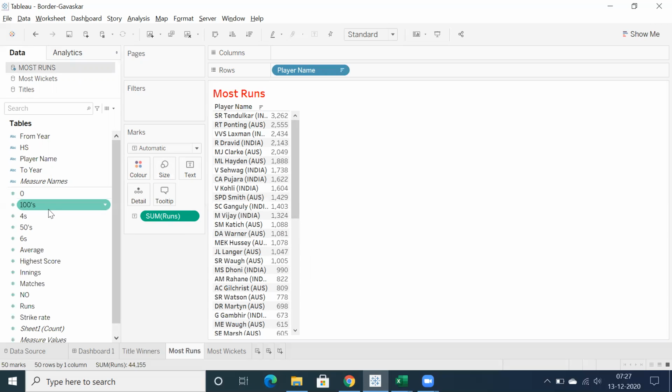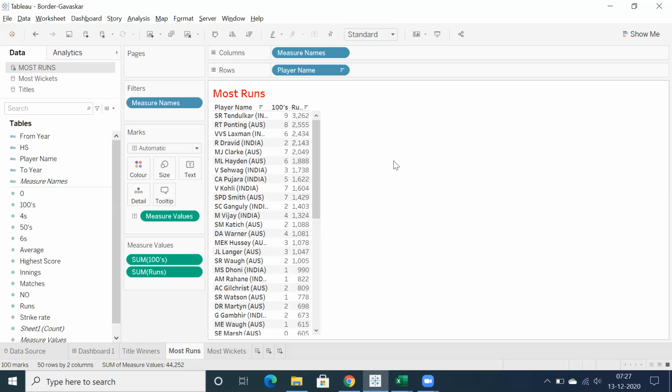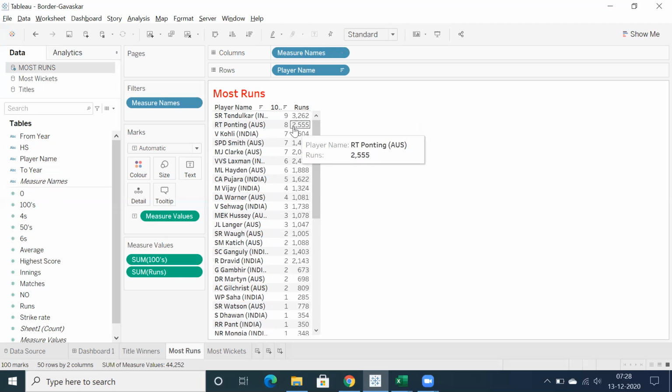If you want, you can look into the total number of centuries. Sachin Tendulkar has the highest number of centuries with 9. Next to Tendulkar, we have Ricky Ponting, VVS Laxman, and you can see Michael Clarke with 7, and Matthew Hayden with 6. Brad Crowley, 7 centuries. Steven Smith, 7 centuries. Ganguly, 2. And if you want to sort based on total number of centuries, you can sort it based on total number of centuries.